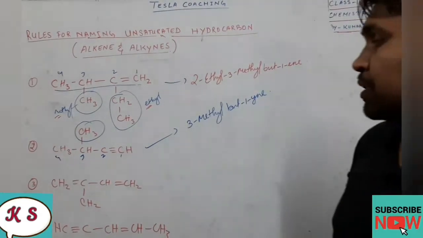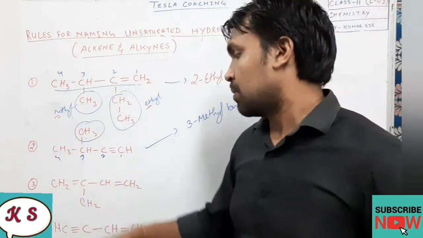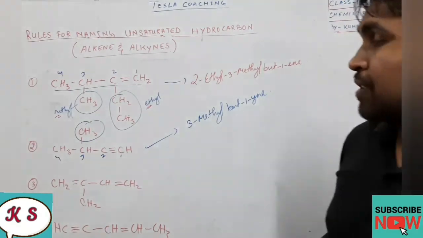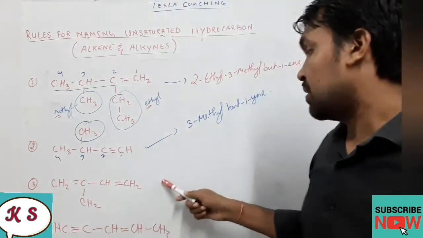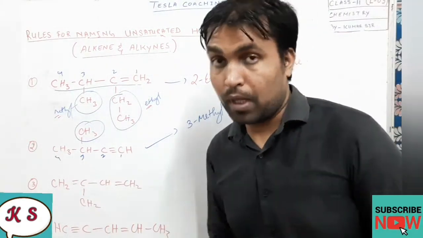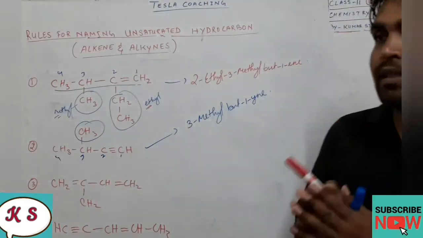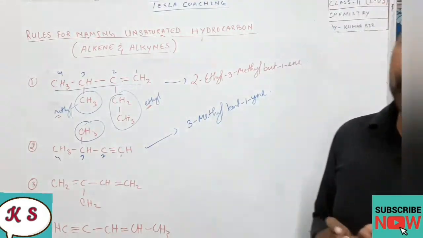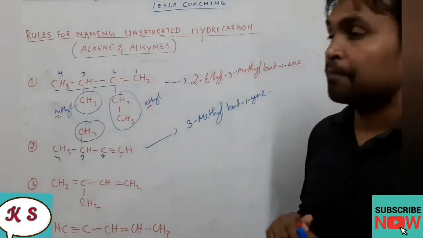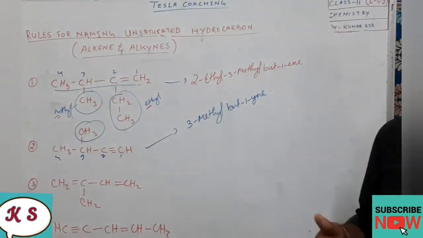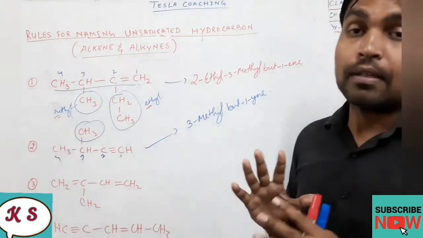Now coming to question number 3. In question number 3, as you can see, there are 2 double bonds. So obviously our main chain will be this one only, because the main chain should be the one which contains the double bond. In the main chain, the double bond should be included. That is the rule. Again and again I am telling you the same thing, so that you will remember it.